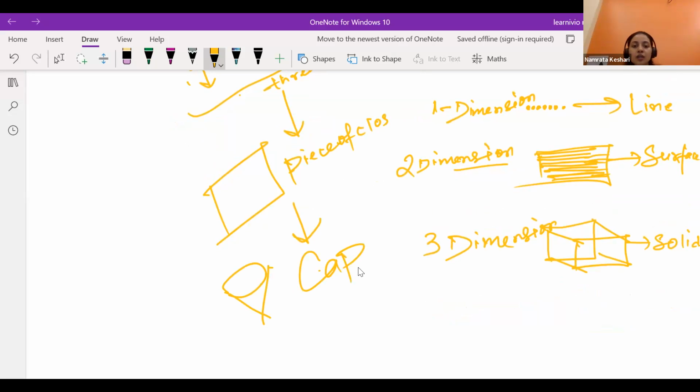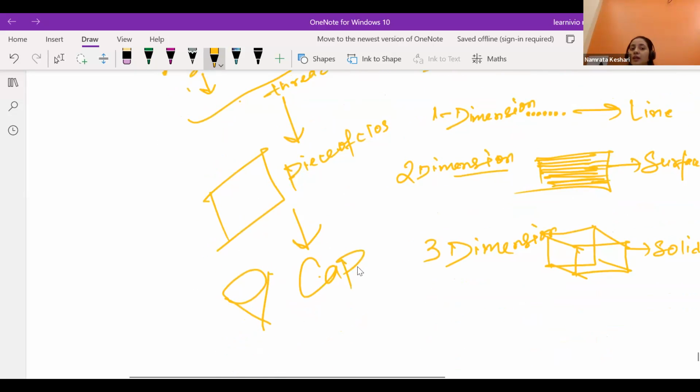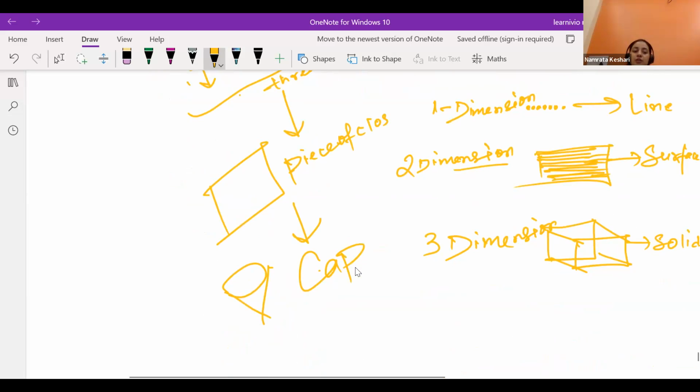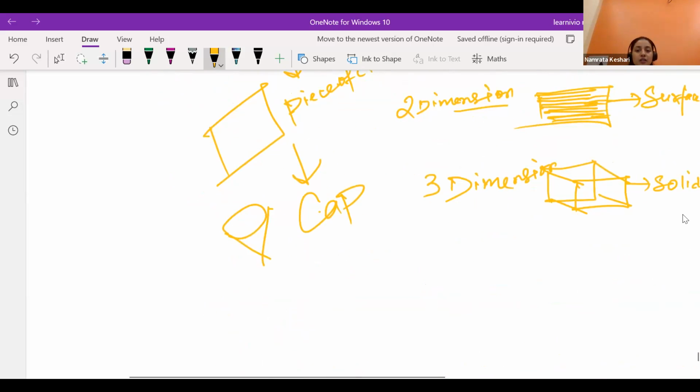So this one is the example of how the point got converted into line, line got converted into 2D surface, a circular plate or triangular plate, or maybe a rectangular or square sheet, whatever you want to say. Many sheets, when you take them, you will be giving it the shape of a box, a cylinder, or maybe a cone like this.